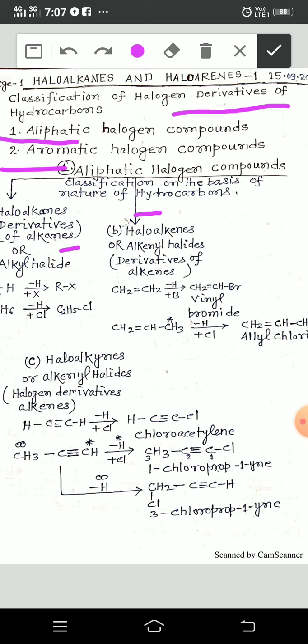This is derivatives of alkenes, and this is derivatives of alkynes. In this chapter, you have to study only the derivatives of alkanes, but it is necessary to have an idea about the types of halogen derivatives of aliphatic compounds.